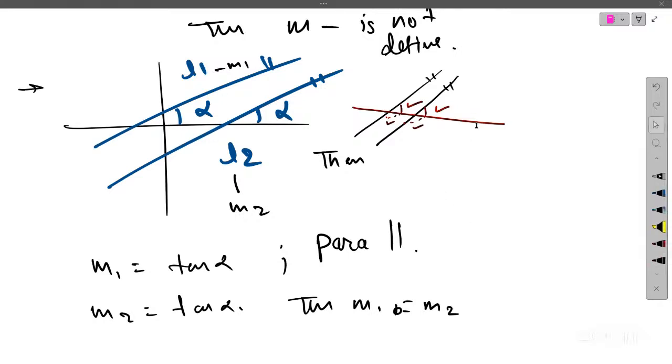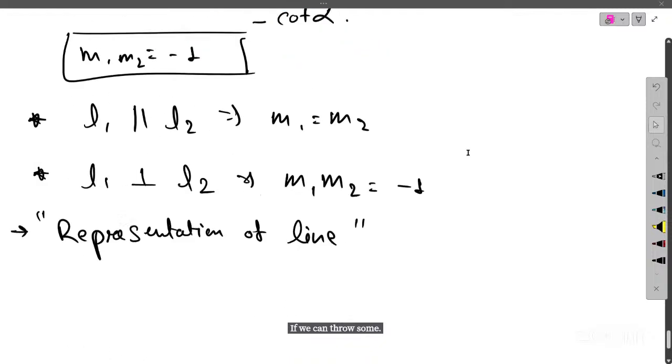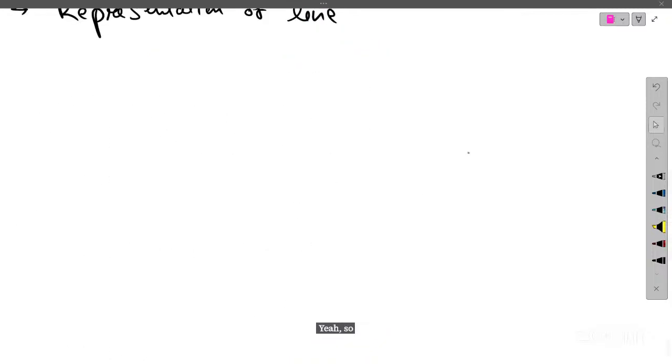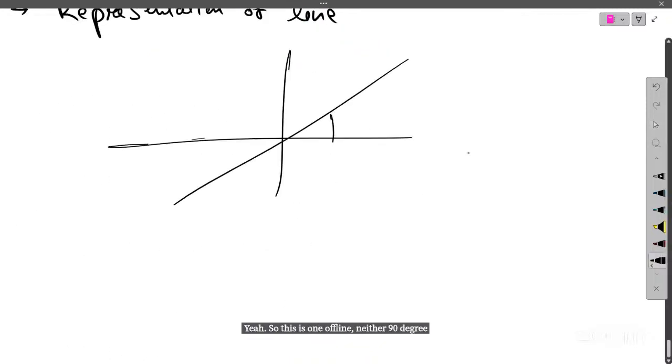Yes, Shailesh. Ma'am, in the lecture session, there was another type of line which neither intersects at 90 degrees nor is parallel. Can you throw some light on that? Yes, this is one kind of line, neither 90 degrees nor parallel, suppose 45 degrees.